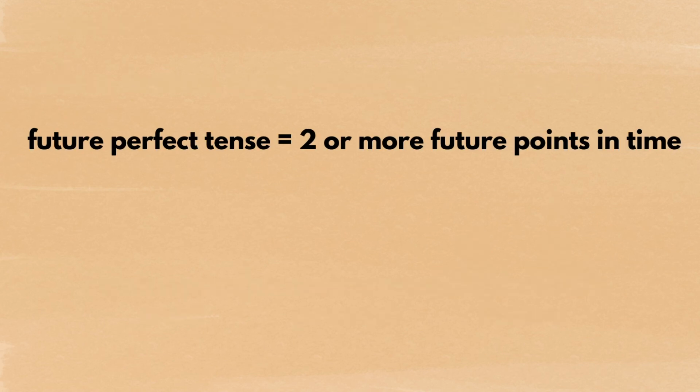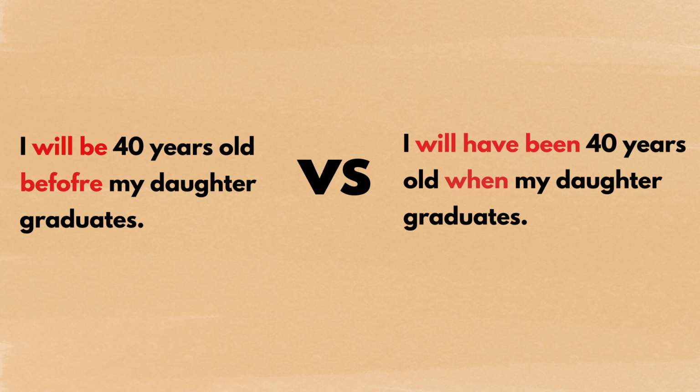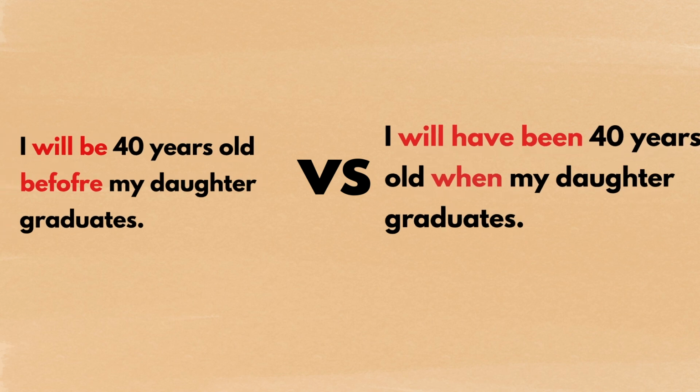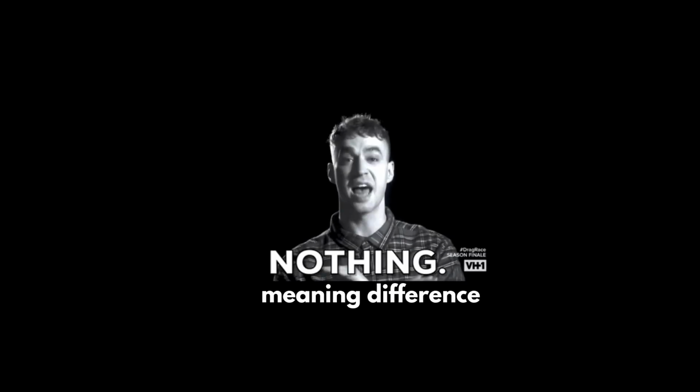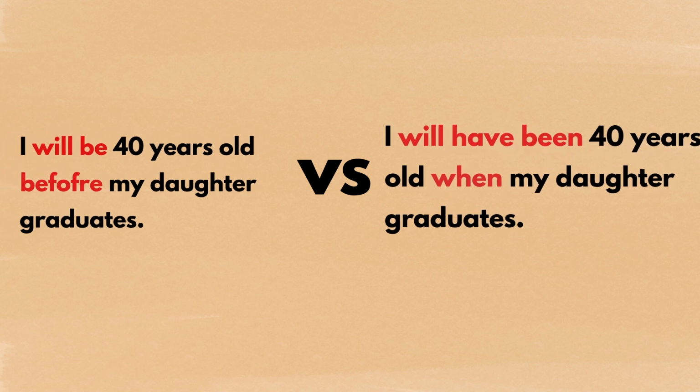Due to its meaning, the future perfect tense can be used only when you talk about two or more future points in time. If you're just talking about one future point, then please use the simple future tense. In addition, some people wonder what the difference is between expressions such as "I'll be 40 years old before my daughter graduates" and expressions like "I will have been 40 years old when my daughter graduates." There is no difference in meaning, so please use the first one if you are not comfortable using the future perfect. Use the second one if you get used to the future perfect tense.